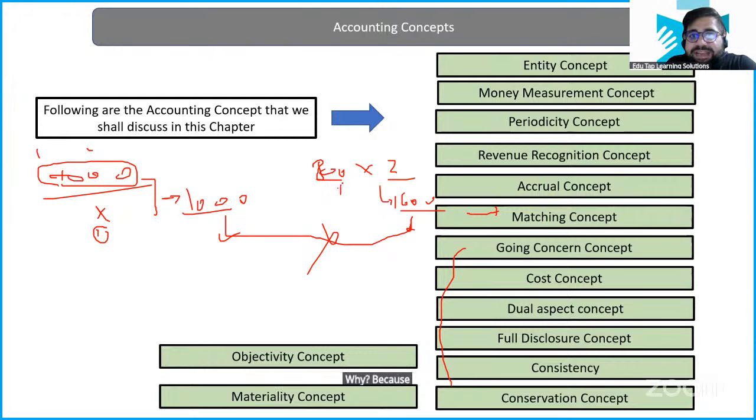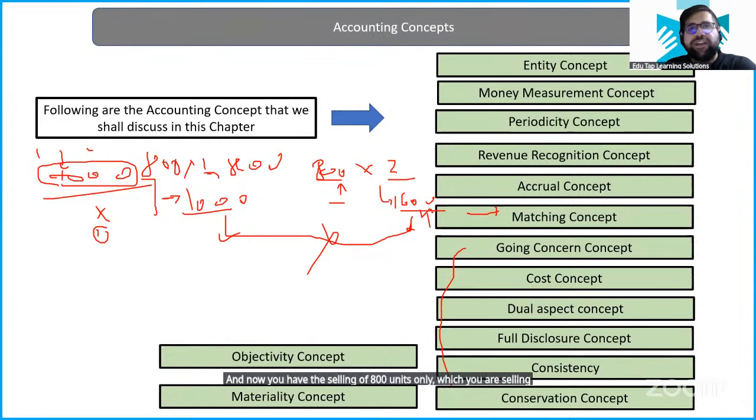Because this is 800 units sold and this is 1000 units purchased. So how can you compare 1000 to 800? If I have to calculate my real profit, I will compare the cost of 800 units. The cost of 800 units will be 800. And now you have the selling of 800 units only, which you are selling at 1600. So now you can calculate the true profit and loss on the 800 units. So 1600 minus 800, now you have 800 as a profit.